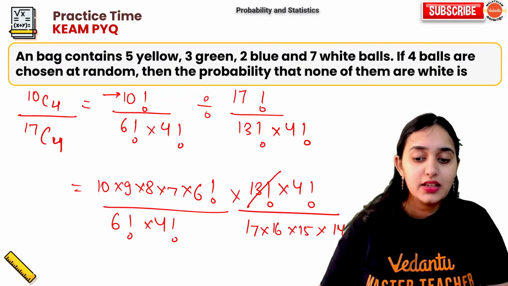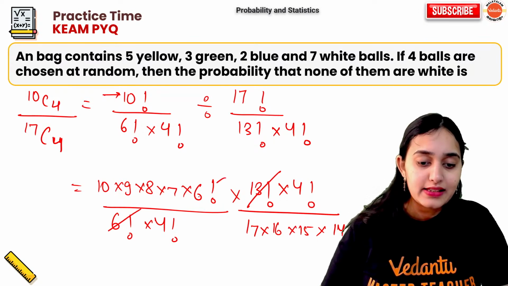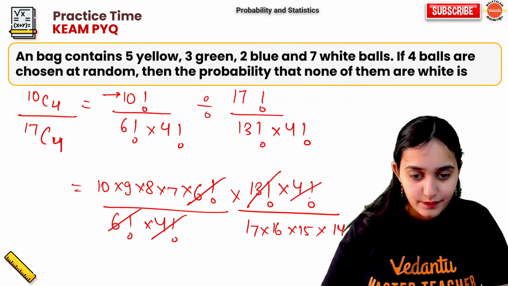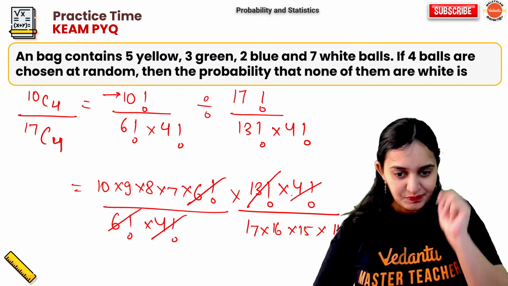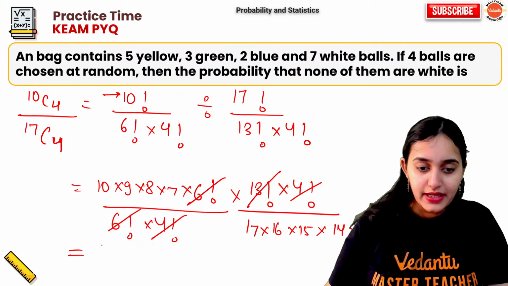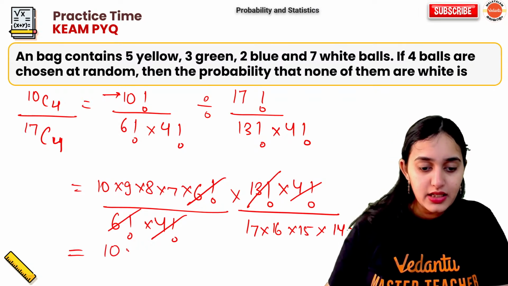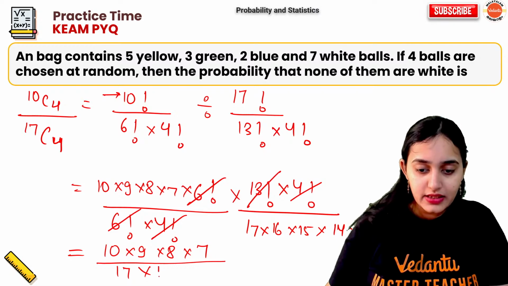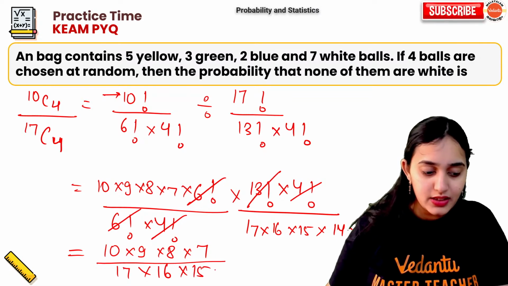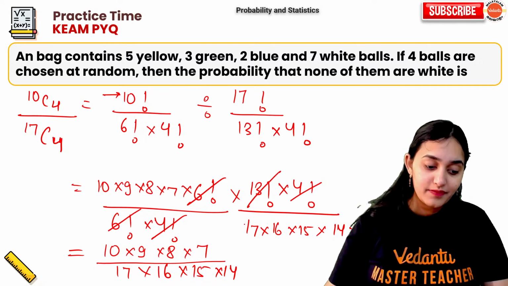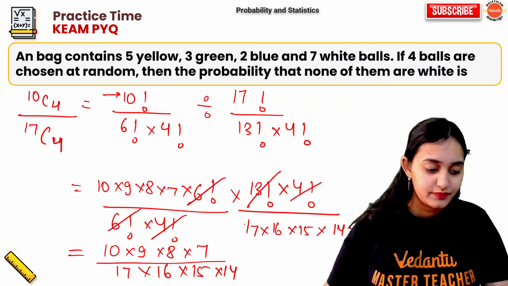So 13 cancels, 6 cancels, 4 factorial cancels, right? So we get finally 10 into 9 into 8 into 7 upon 17 into 16 into 15 into 14. That's your answer.